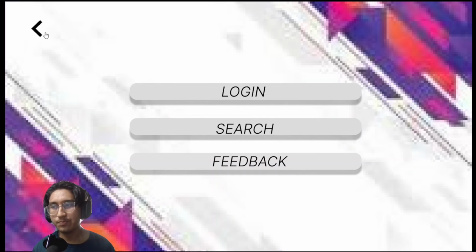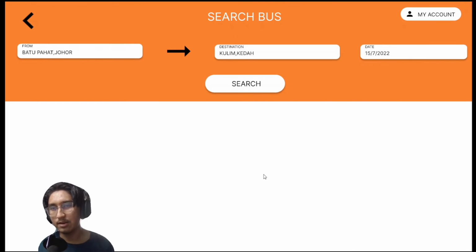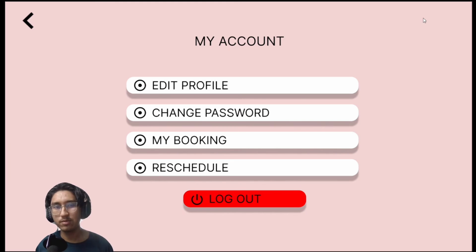Alright, so there's another thing on the login page. When the user logs in, there's a my account function here. When the user clicks on my account, there are a few things the user can do: for example, edit their profile, change their password, or check their booking and reschedule their booking. There's also a big red button down there for logout, so that the user will be logged out of their account.